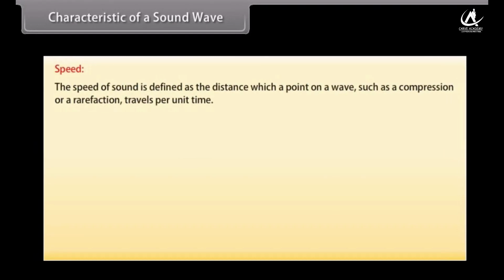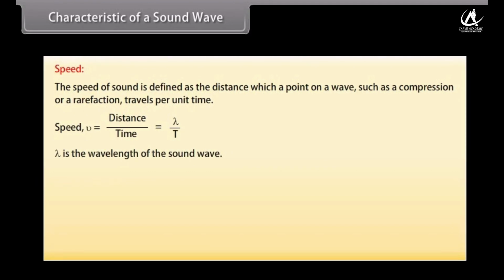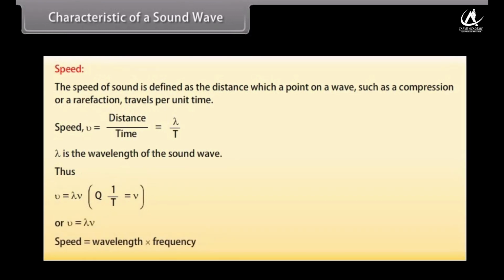Speed. The speed of sound is defined as the distance which a point on a wave, such as a compression or a rarefaction, travels per unit time. We know that speed, v, is equal to distance upon time, which is equal to lambda upon T. Here, lambda is the wavelength of the sound wave. It is the distance travelled by the sound wave in one time period of the wave. Thus, v equals lambda times nu. That is, speed is equal to wavelength times frequency.